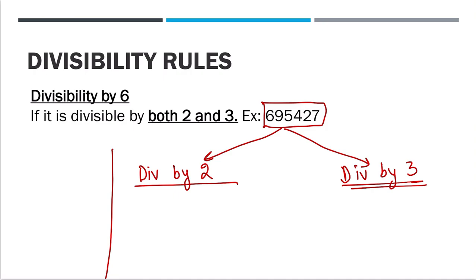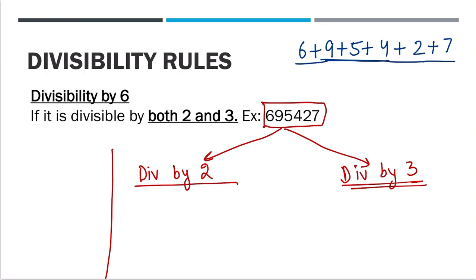So let's check for this number. Let's see its divisibility by 3. 6 plus 9 plus 5 plus 4 plus 2 plus 7. If you do the summation here, 9 plus this is 9, 18 plus 2 is 20, 20 plus 7 is 27 plus 6, 33. So the sum of digits is 33. 33 is divisible by 3. Yes. So we have got 1 tick.